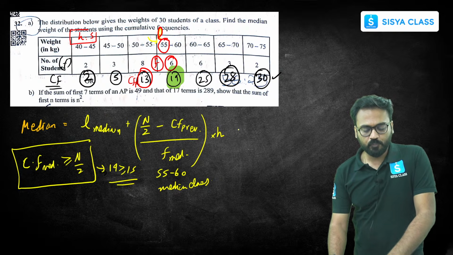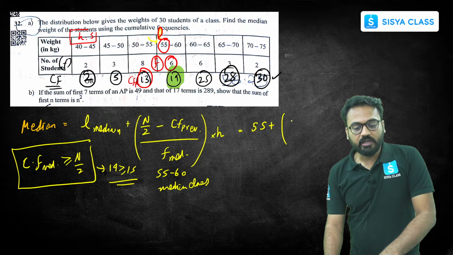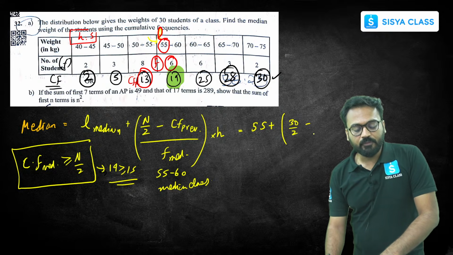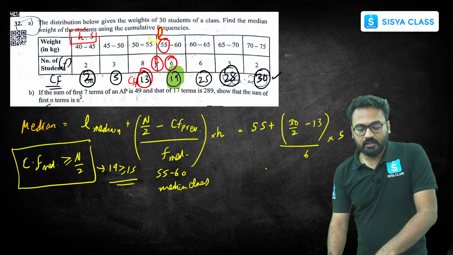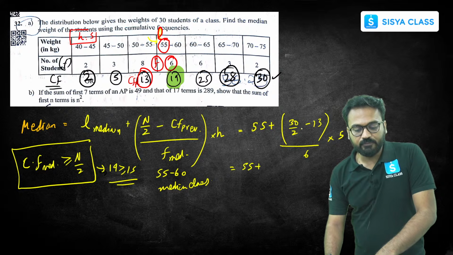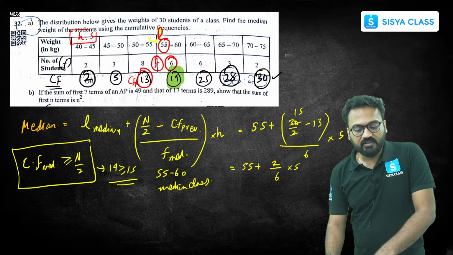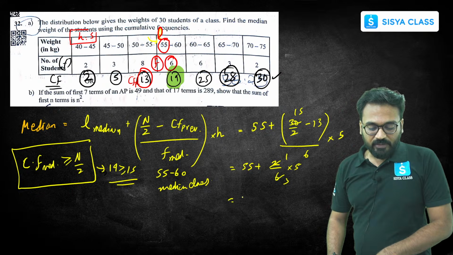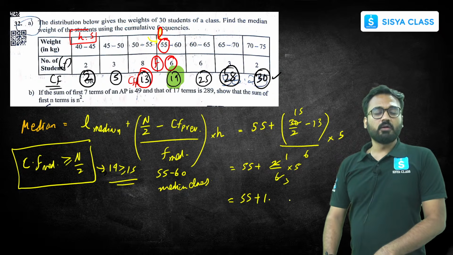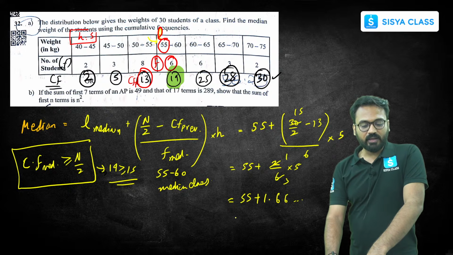See very carefully. Lower limit of the median class 55, plus n by 2, which is 30 by 2, minus cumulative frequency of the previous class, 13, divided by frequency of the median class 6, multiplied by class size 5. A lot of things will get cancelled. 55 plus 15 minus 13, which is 2, by 6 times 5. 2 threes are 6, and 5 by 3 will be something around 1.666, so 1.67 you can write approximately.